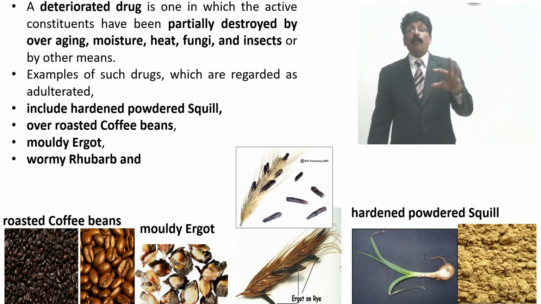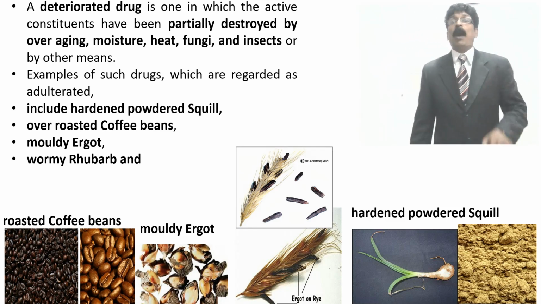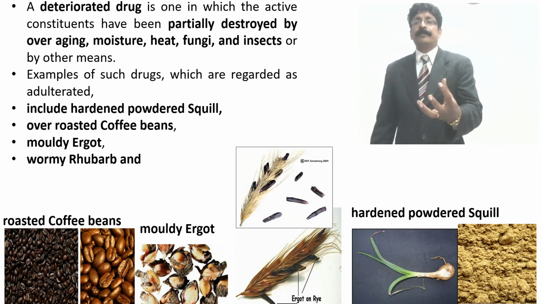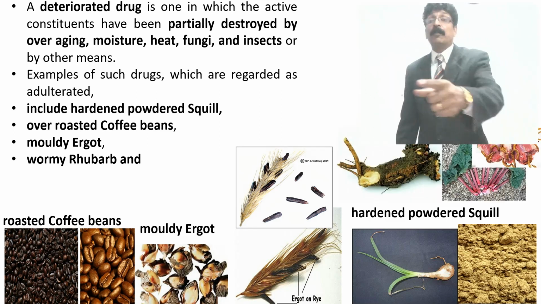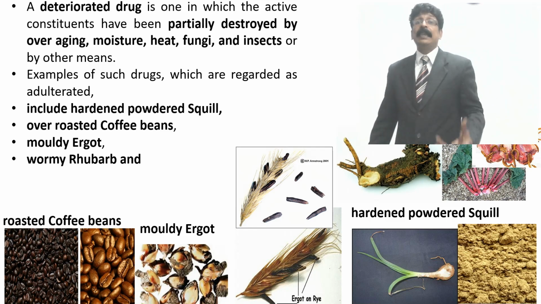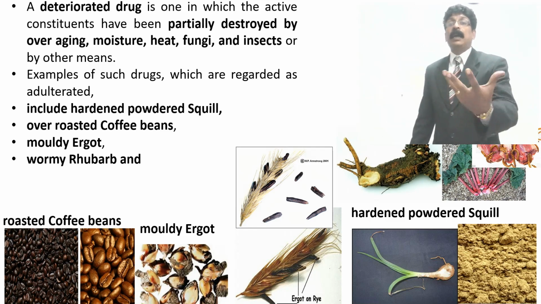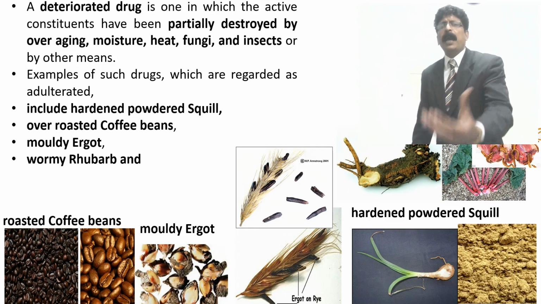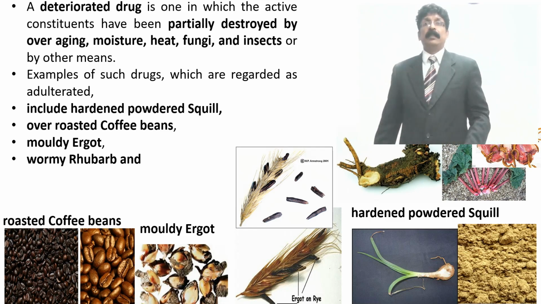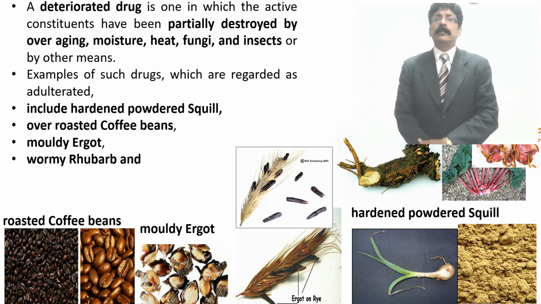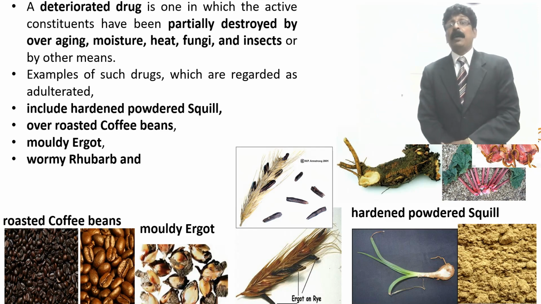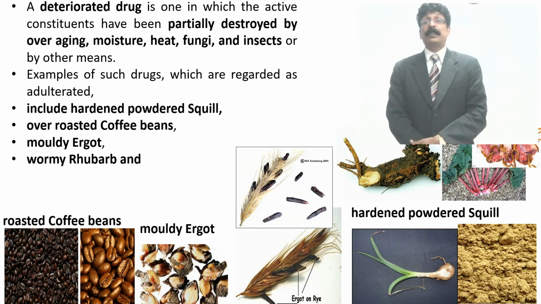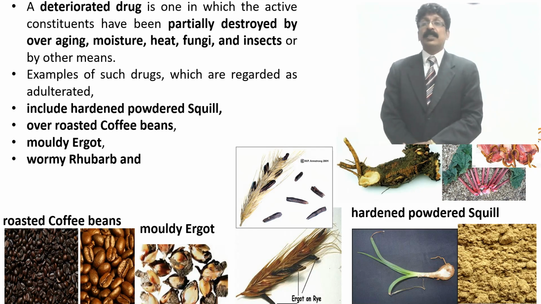Worms present in the rhubarb. Rhubarb is a rhizome actually. This is the rhizome which is taken from the rhubarb plant. You can see it looks like a green garden plant, but the rhizome has anthraquinone glycosides, which are commonly used for digestion, as well as for purgative and laxative purposes, and it has more medicinal applications.